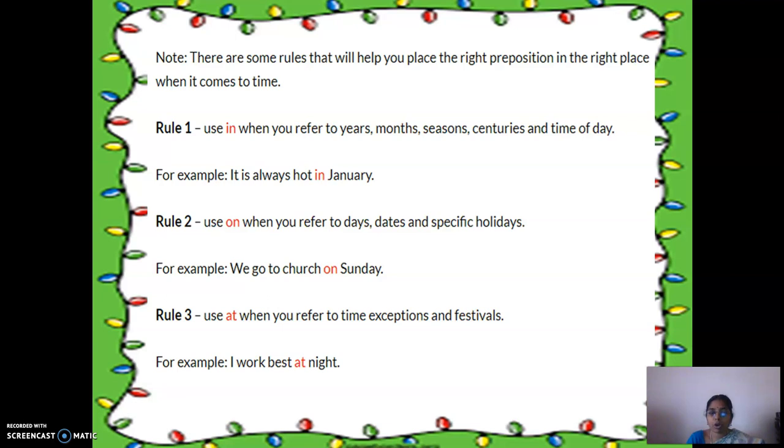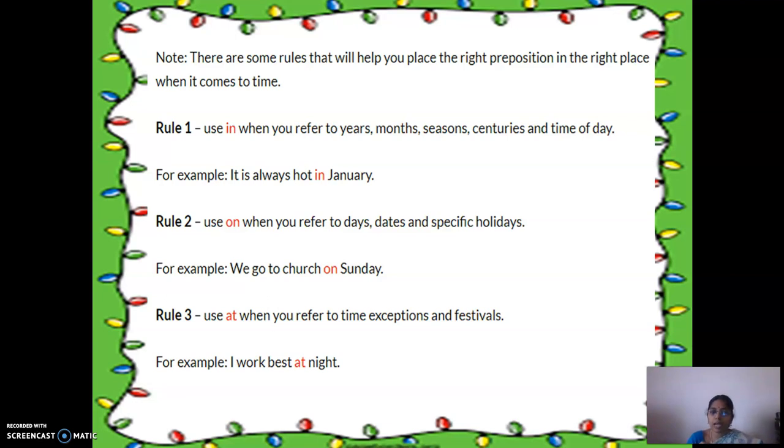It is always hot in January. Use on when you refer to days, dates and specific holidays. On is for days and dates. In is for year and month. On is for days and dates. So we go to church on Sunday.